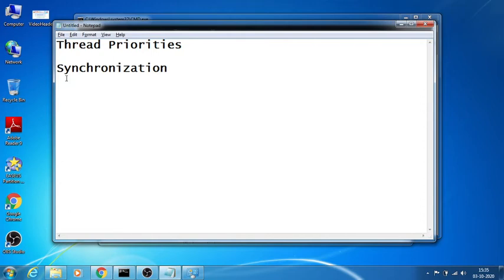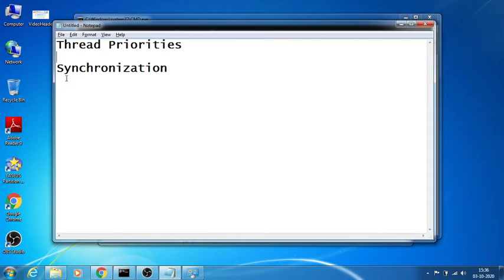When one or more threads are working on the same resource, a race condition will arise. So how are the resources shared, and how do we make the threads work on the same resource by keeping a priority or by synchronizing the threads? Synchronizing is to make multiple threads work on the same resource without creating any ambiguity or making other threads wait for a long time.